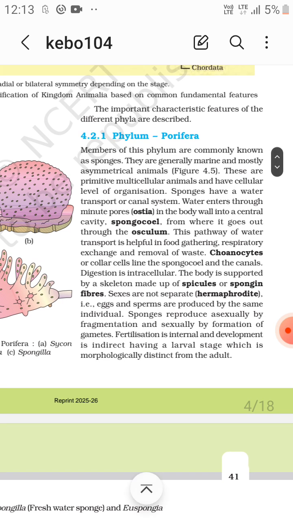Digestion is intracellular. The body is supported by a skeleton made up of spicules and spongin fibers.